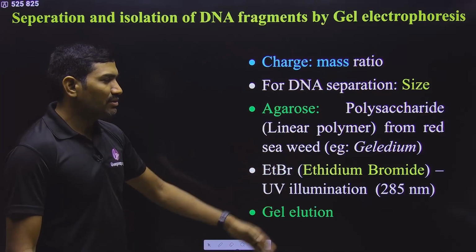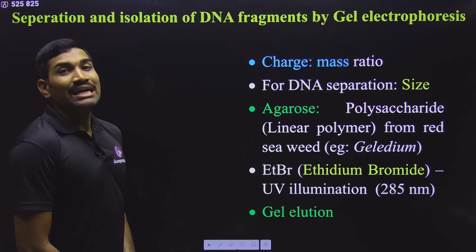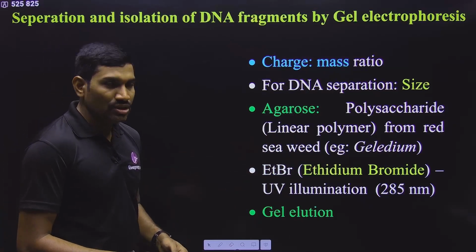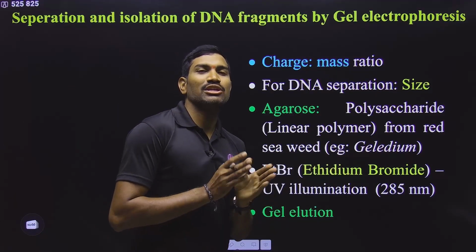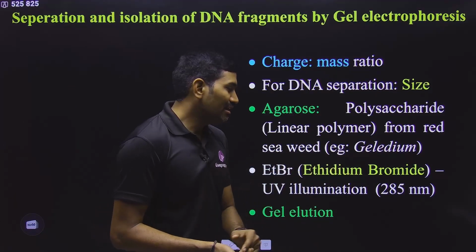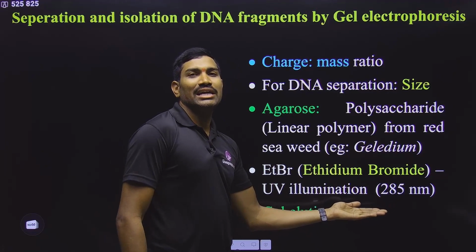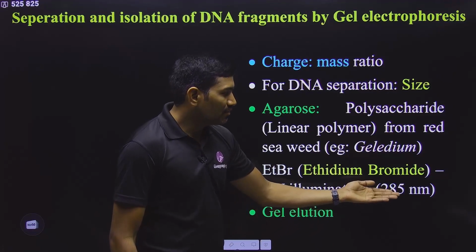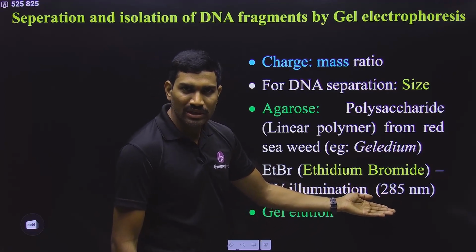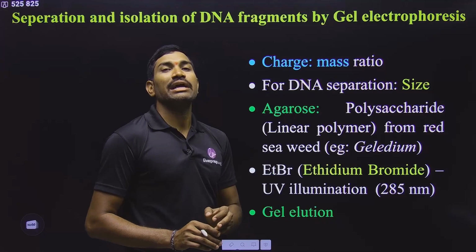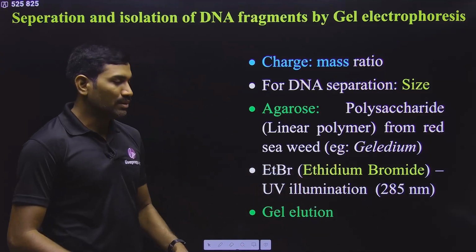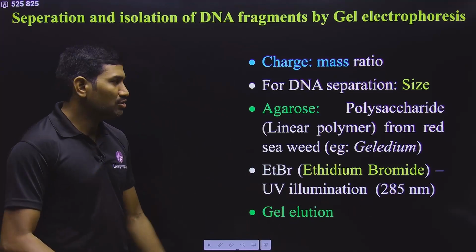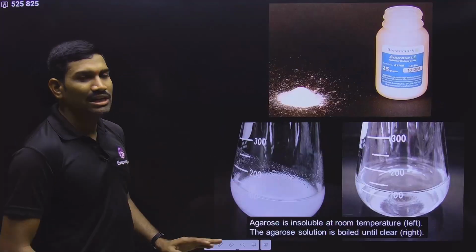In this experiment, we are using ethidium bromide, which is a DNA intercalating agent. After the attachment of ethidium bromide with DNA, if it is exposed to UV radiation at a wavelength of 285 nanometers, then we can see a bright orange colored band. So these are very important in the experiment. And finally we will talk about gel elution also. Once again, quickly I will tell you this.